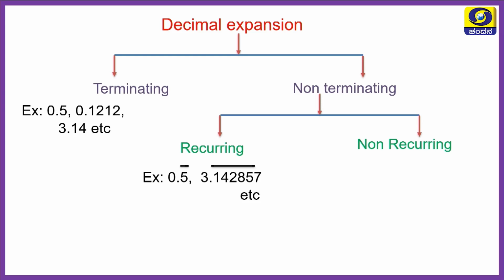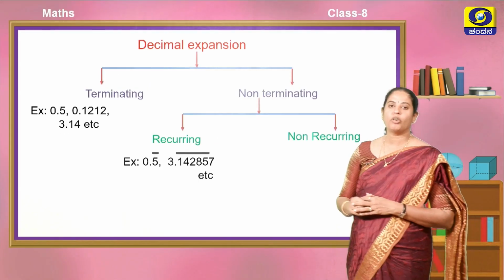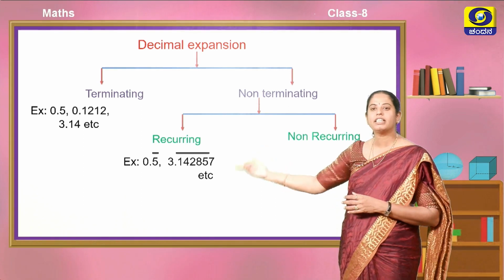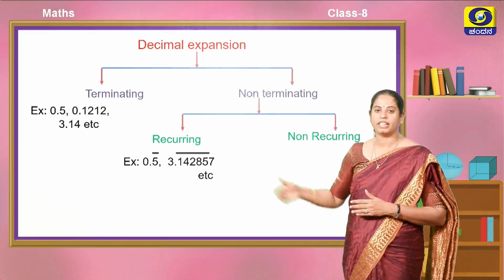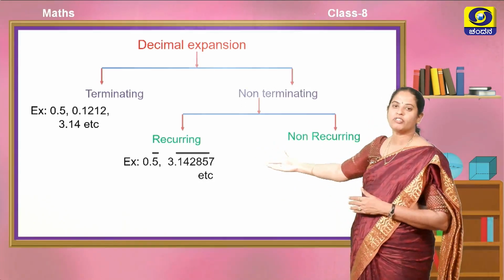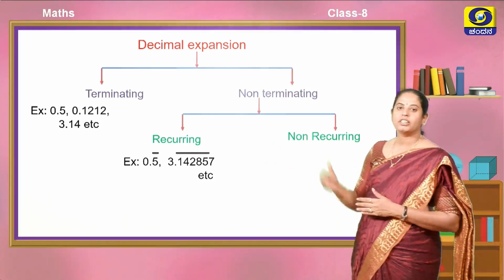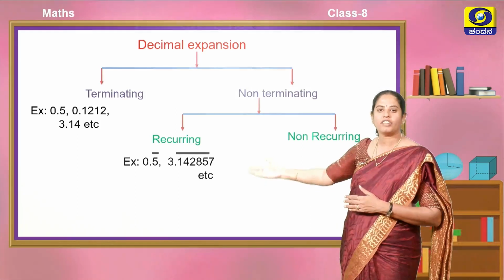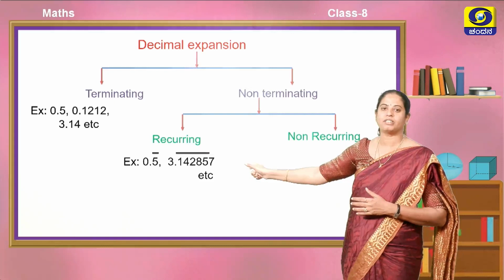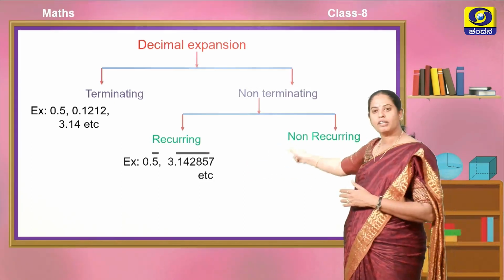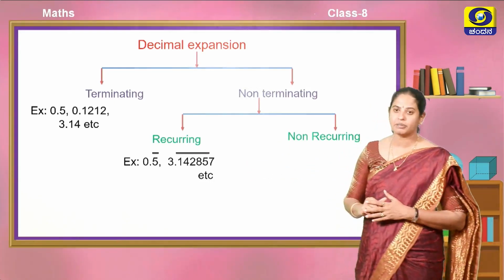So, for recurring we have the example 0.5 recurring, where 5 is repeated, that means we are getting 5 repeatedly. In this example, 3.142857, after the 6th decimal place, all the digits grouped as 142857 will repeat. These are called recurring decimals.